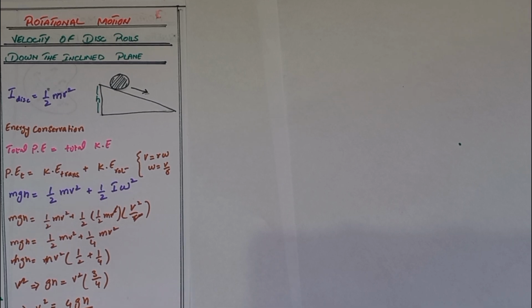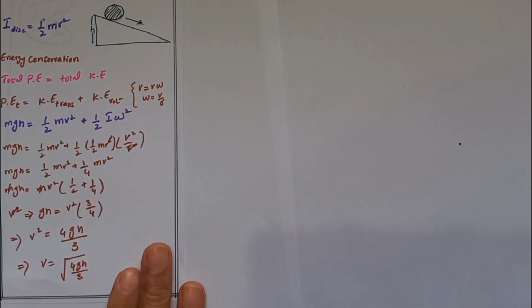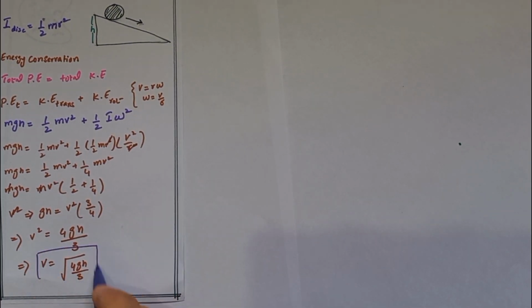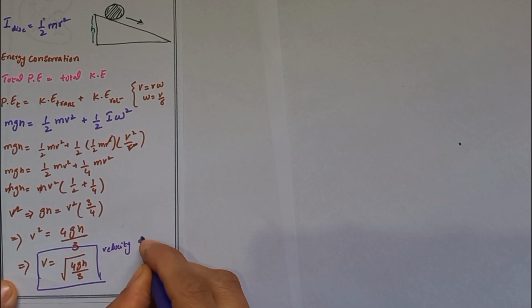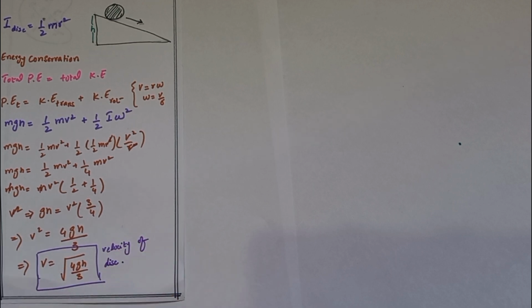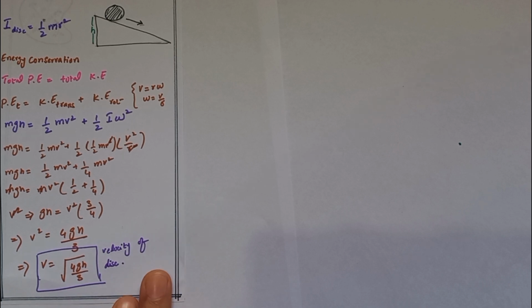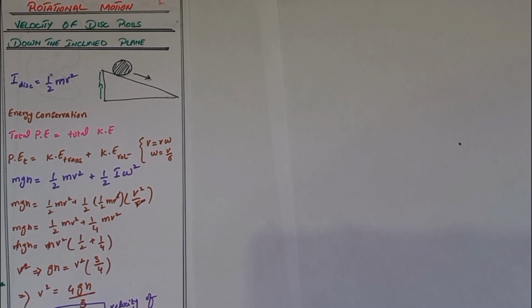Taking the square root on both sides, v is equal to root of 4gh over 3. This is the velocity of the disk when it rolled down the inclined plane.